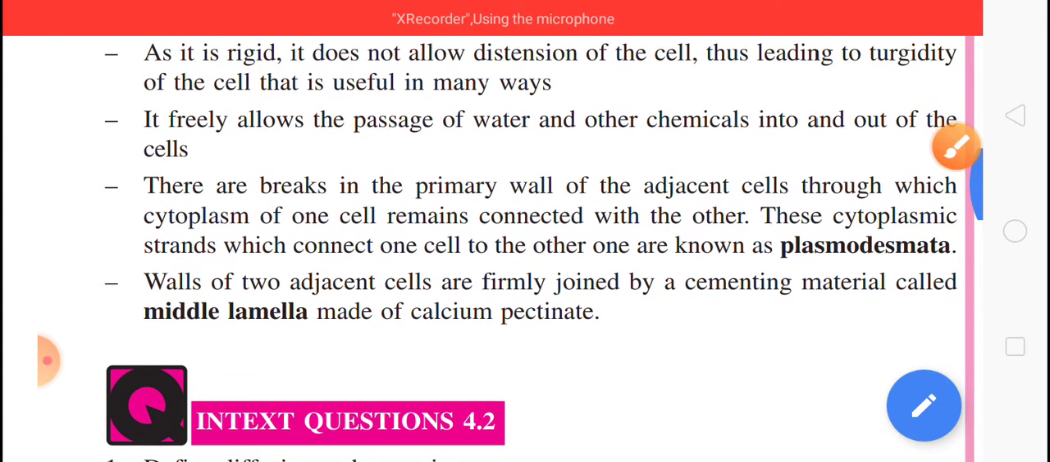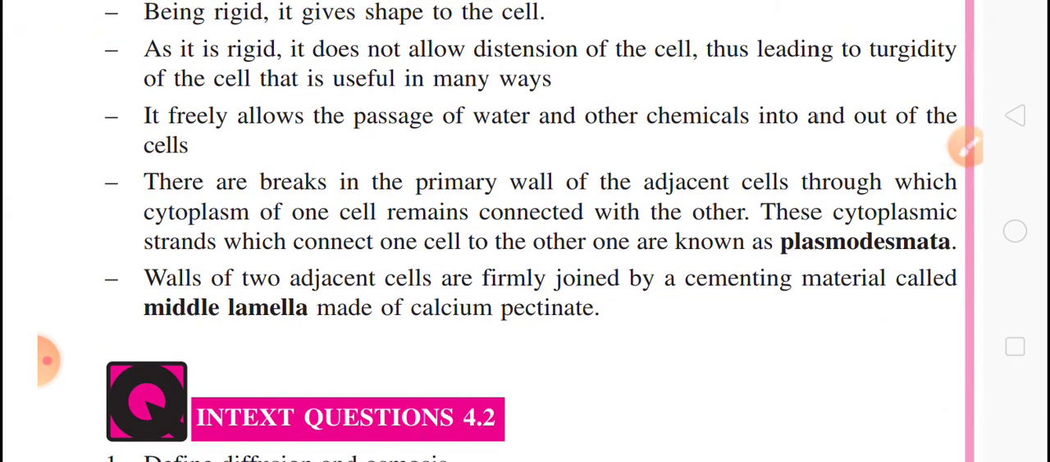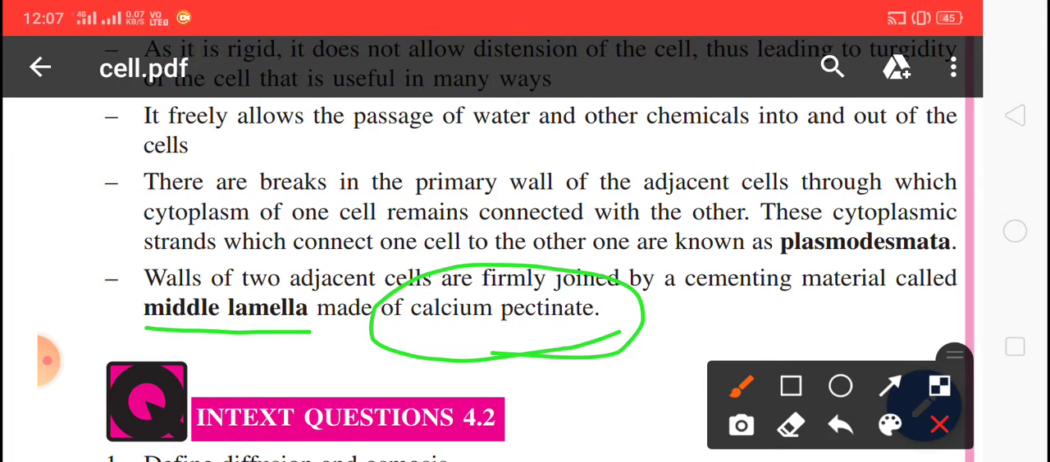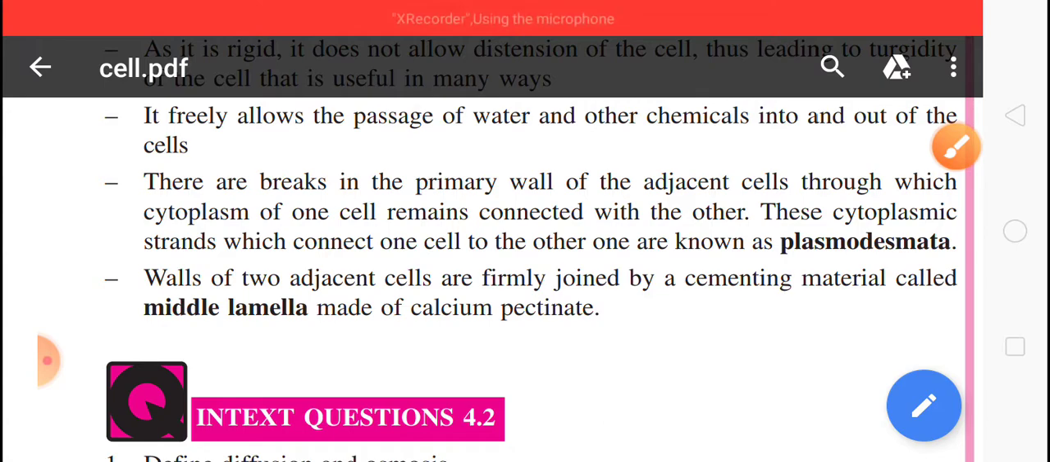The walls of the two adjacent cells are firmly joined by a cementing material called middle lamella. It is made up of calcium pectinate. Walls of the two adjacent cells are firmly joined by cementing material called middle lamella, which is made up of calcium pectinate.